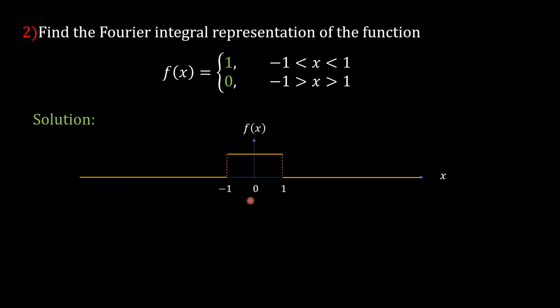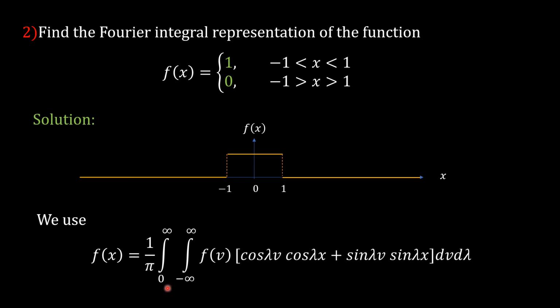So this is the given function. For minus 1 to 1, the value of f(x) is 1, and for 1 to infinity it is 0, and for minus infinity to minus 1 also it is 0. This is a non-periodic function. Now we want to obtain its Fourier integral representation. Therefore, we will use the general formula, which is f(x) equal to 1 upon pi, integration from 0 to infinity, integration from minus infinity to infinity, f(v)[cos(lambda v) cos(lambda x) plus sin(lambda v) sin(lambda x)] dv d lambda.